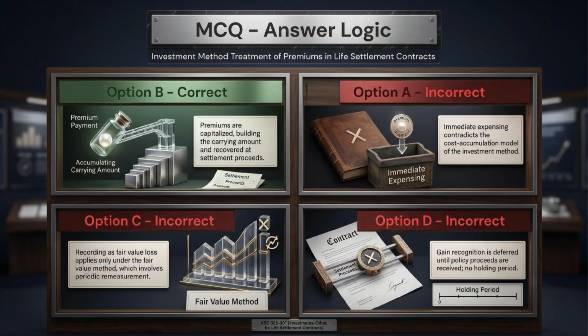The correct answer is B. Under the investment method, premiums needed to keep the policy in force are capitalized and added to the carrying amount of the investment. Option A is wrong because immediate expensing contradicts the cost accumulation model. Option C is wrong because fair value losses belong to the fair value method, not the investment method. Option D is wrong because no gain is recognized during the holding period. The gain waits until policy proceeds are received at settlement.